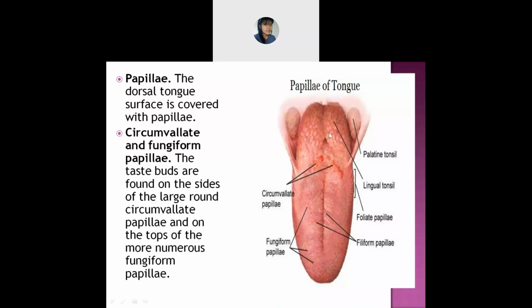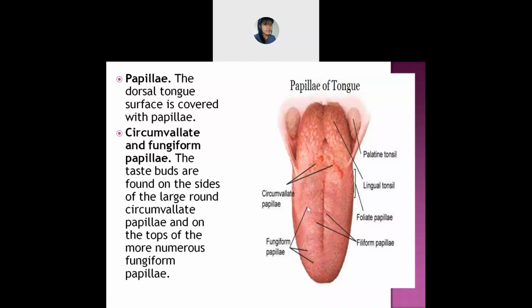Okay, let's move to the next, which is circumvallate and fungiform papilla. This one is the circumvallate and this is the fungiform. The circumvallate is a bit in the inside portion, and the fungiform papilla is a bit outside.